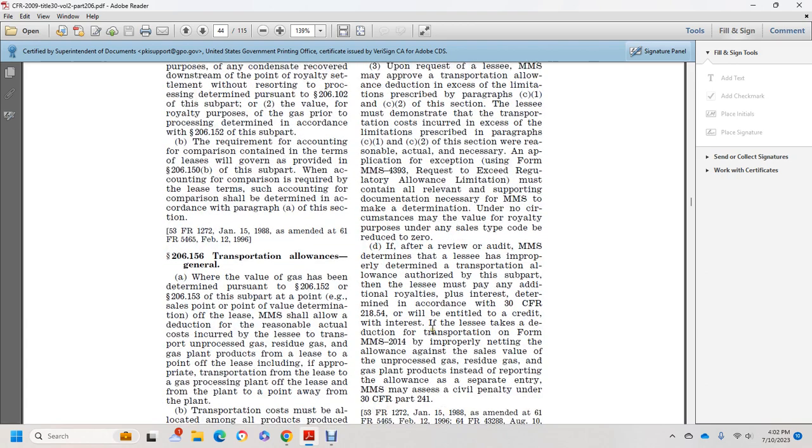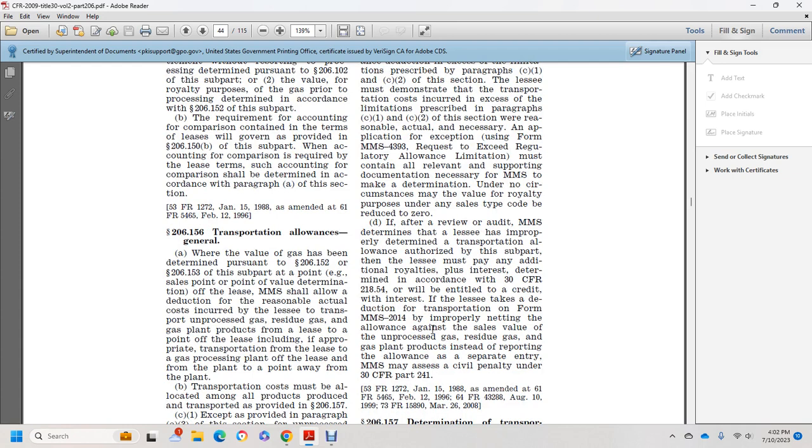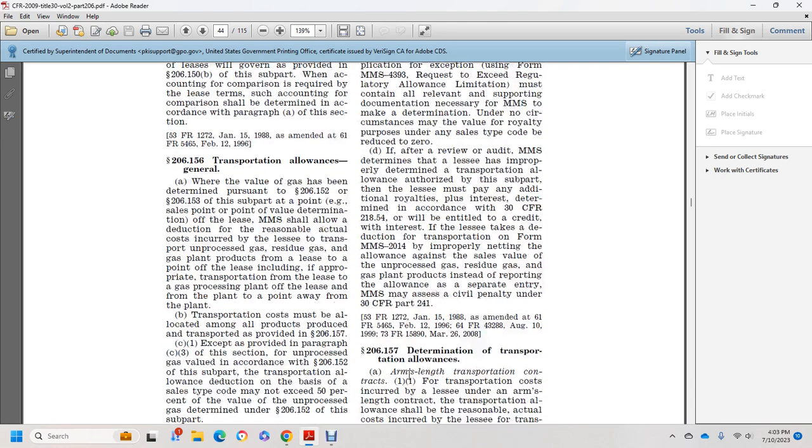Under no circumstances may the value of the royalty purpose under any sale of the type of the code be reduced to zero. If the review or audit by the Minerals Management Service determines the lessee improperly determined the transportation allowance authorized under this subpart, then the lessee must pay the additional royalty plus the interest determined in accordance with Title 30 CFR 218.54, entitled credit with interest. A lessee who takes a deduction for transportation from the Minerals Management Service form 2014 by improperly netting the allowance against the sales value of the unprocessed gas, residual gas or gas plant products, instead of reporting the allowance as a separate entry, may be assessed a civil penalty by the Minerals Management Service under Title 30 CFR Part 241.